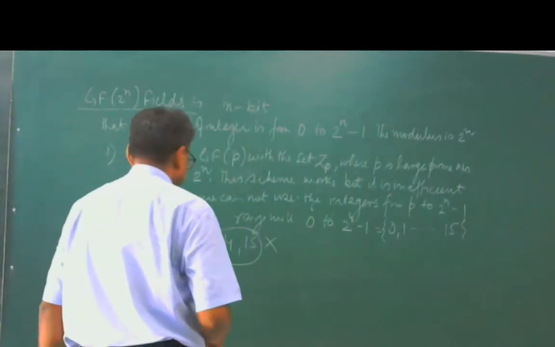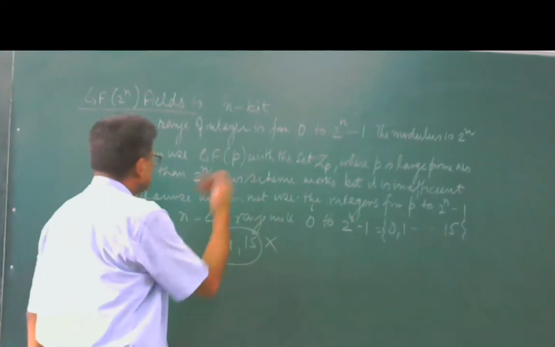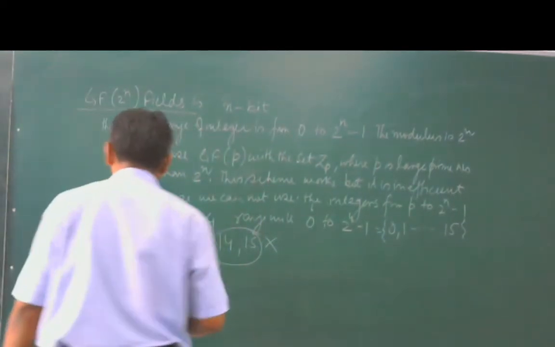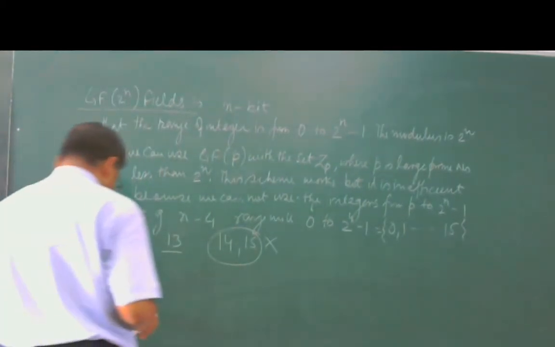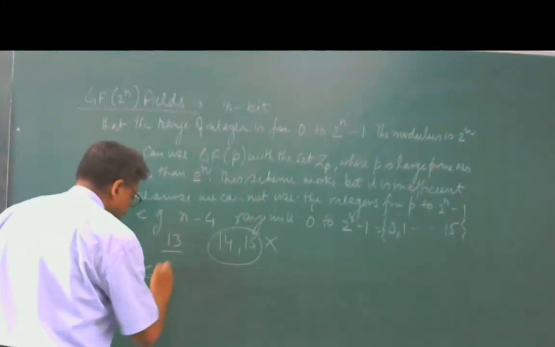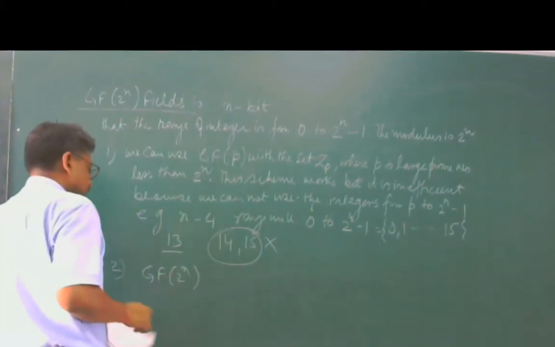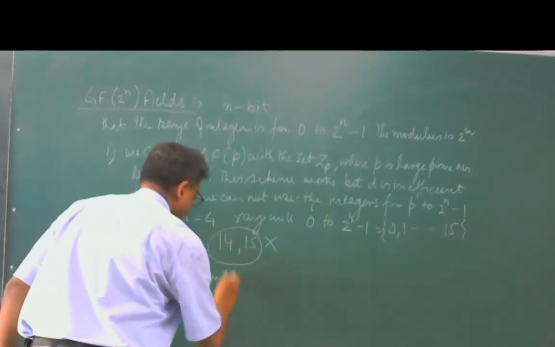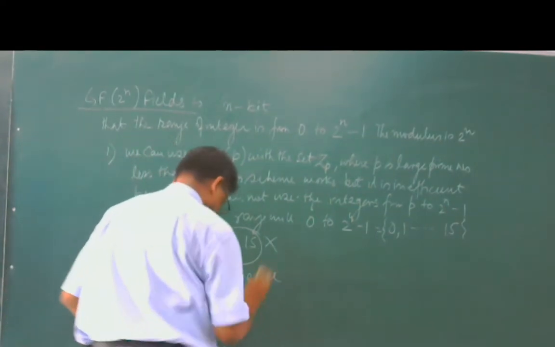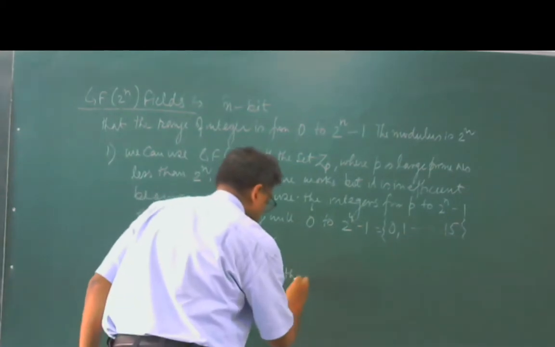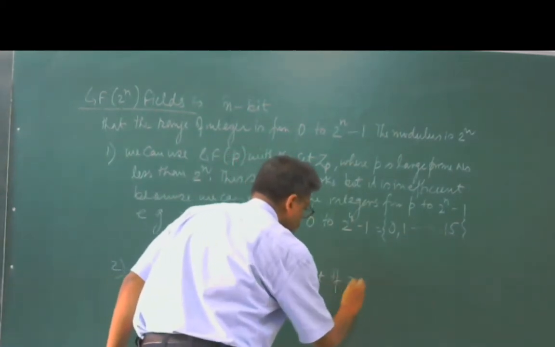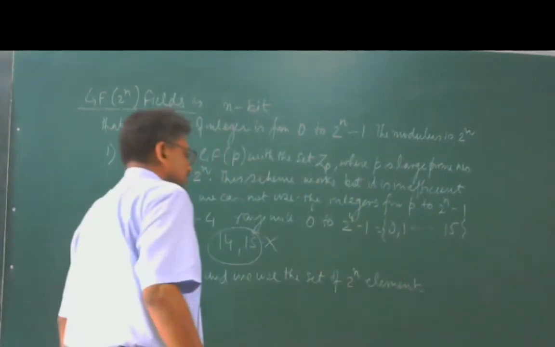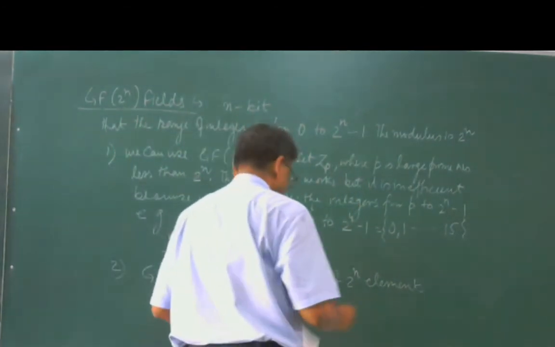So it means this scheme does not work. So what will we do? We will go for another scheme in which we will work with GF of 2 to the power n, and we use the set of 2 to the power n elements.